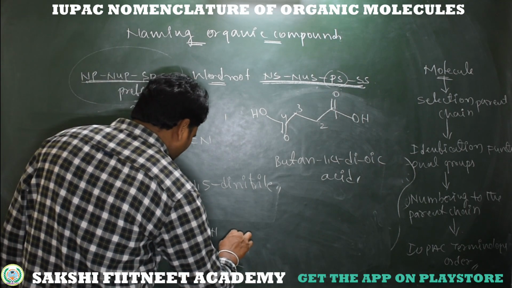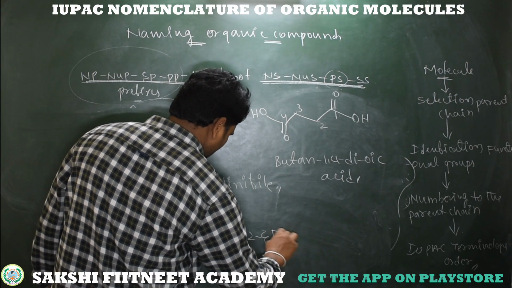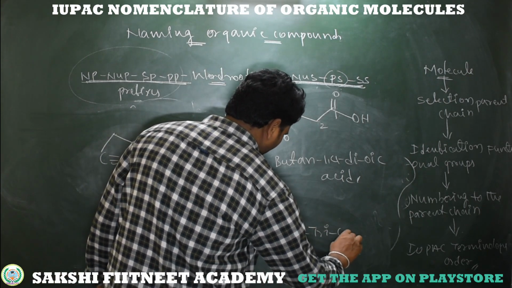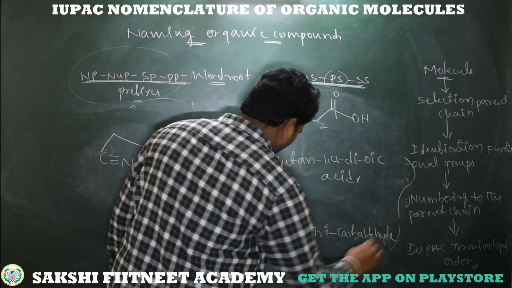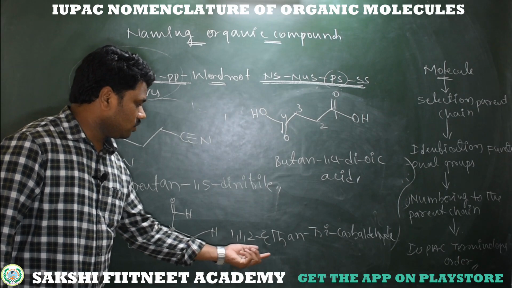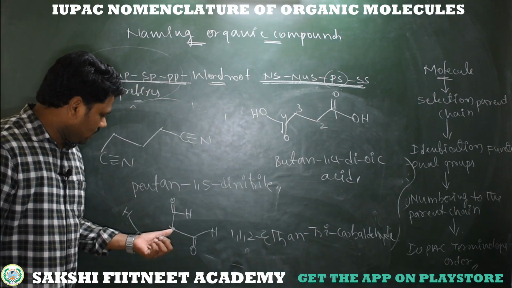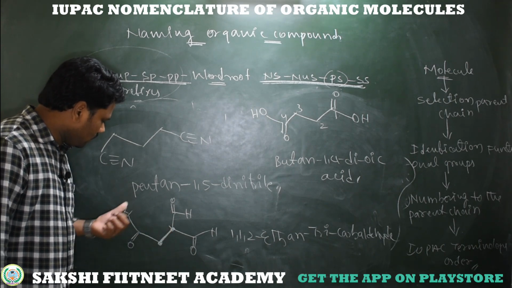Simply 1,1,2-ethane tricarbaldehyde. See here at first position these 2 carbaldehydes, at second position 1 carbaldehyde.